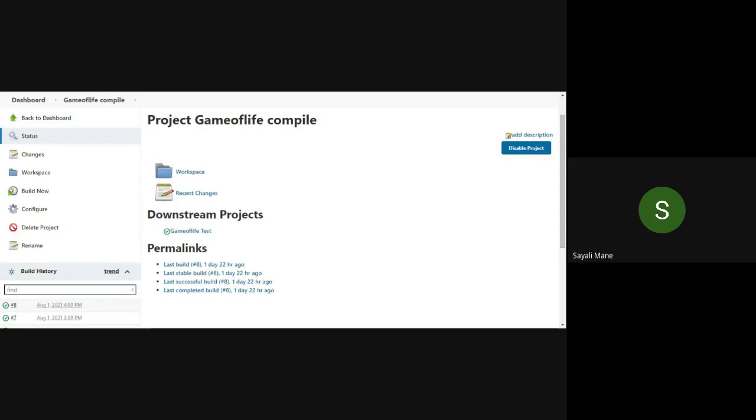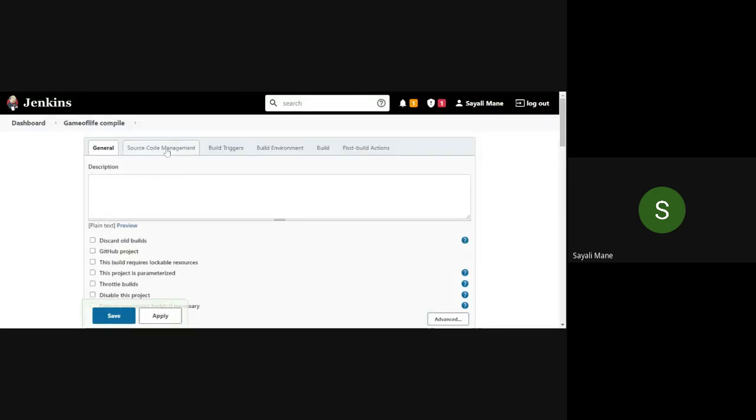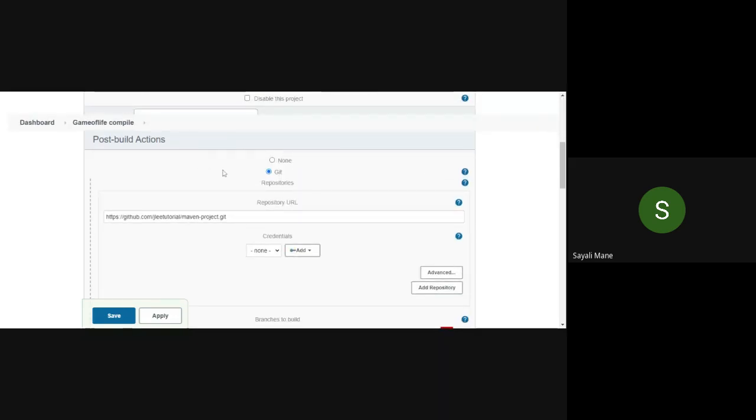Are you getting this screen? Yes? Okay. Now here, click on the configure button and now go to source code management. Configure button, then go to source code management.